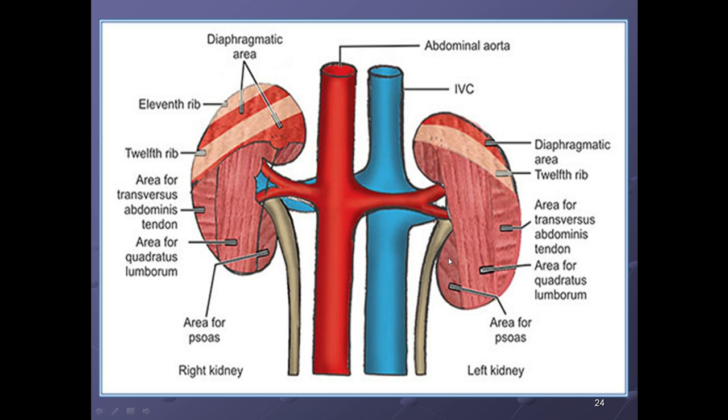For the left kidney also, psoas major, quadratus lumborum and transversus abdominis. The nerves are subcostal, iliohypogastric and ilioinguinal nerves, and the right kidney is related to the 12th rib, while the left kidney is related to the 12th as well as the 11th rib.